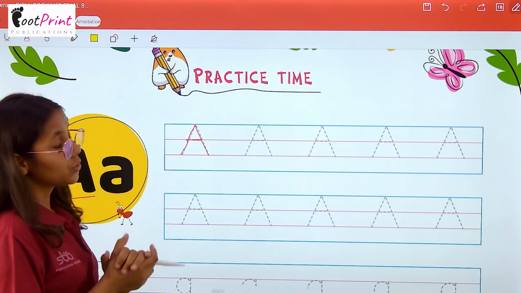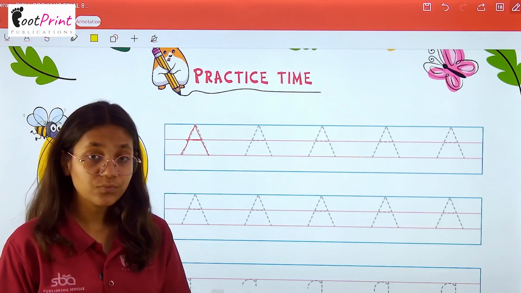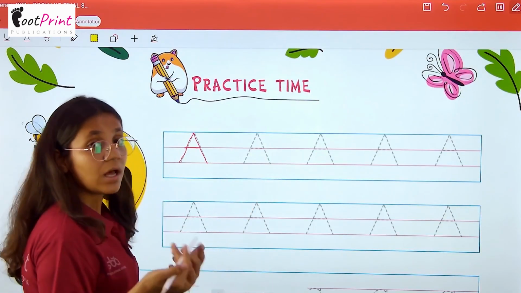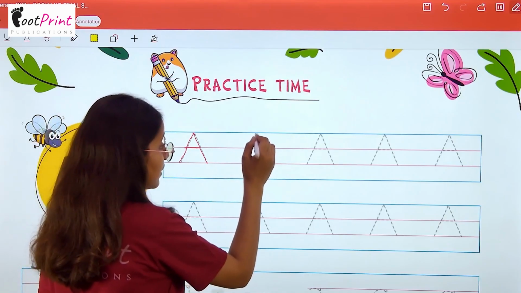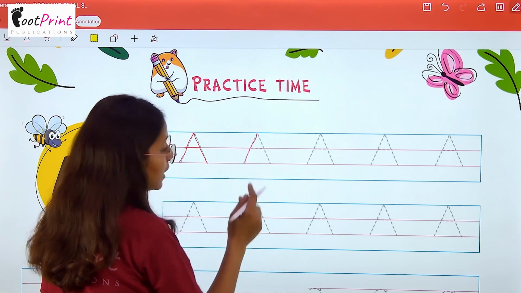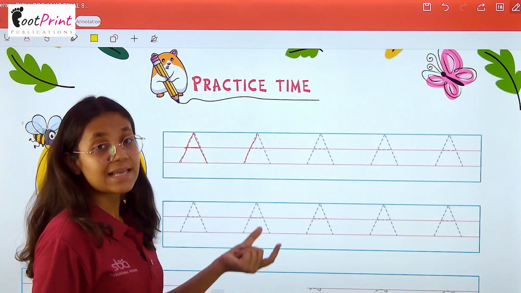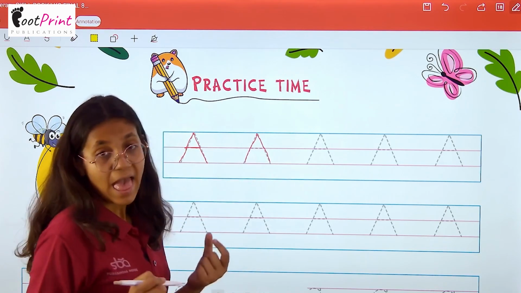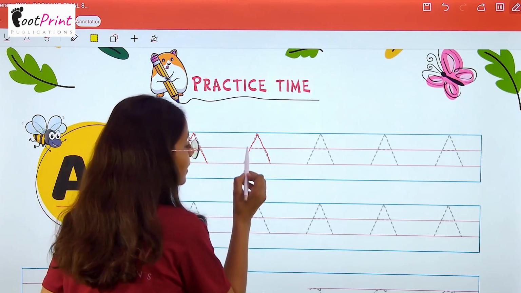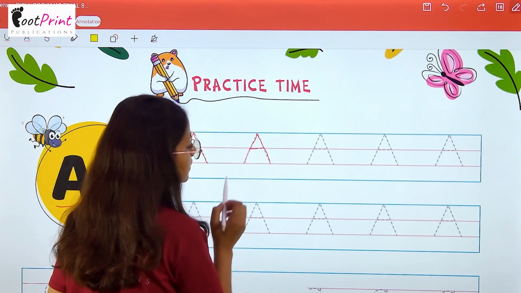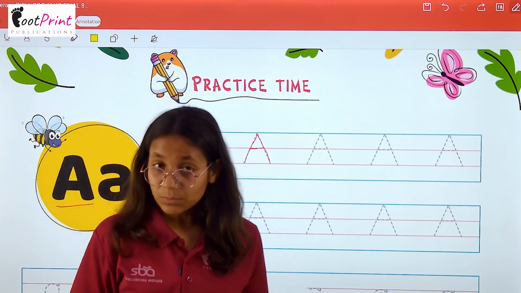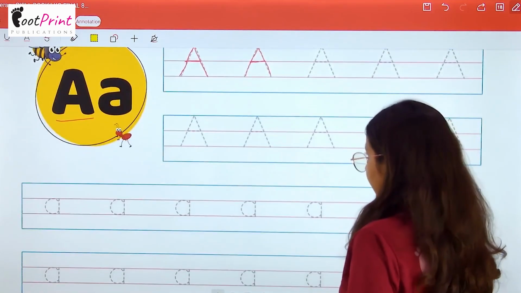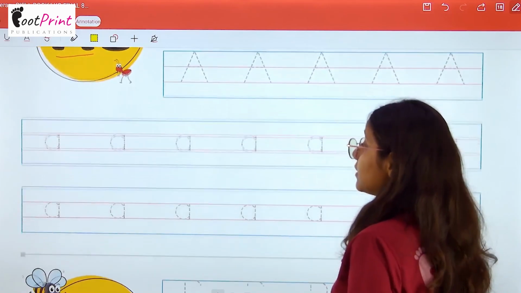Make sure you will join each and every dot very carefully and properly. See, I am doing one again for you. Firstly, we have to join the dots and make a first slanting line. After that, another slanting line, and in between this, a sleeping line like this. So, in a similar manner, you will write here the capital letter A by tracing and joining the dots.